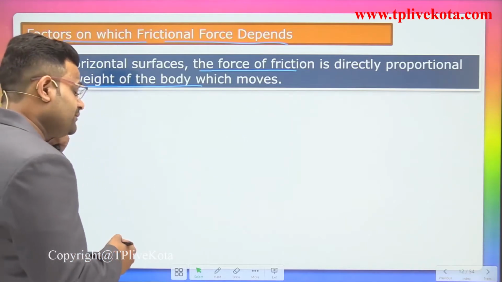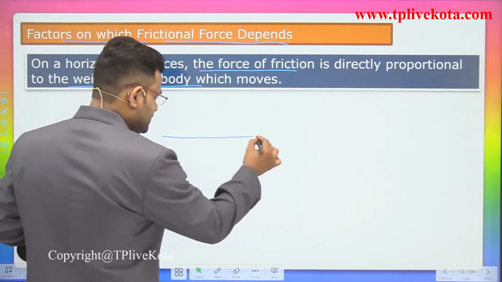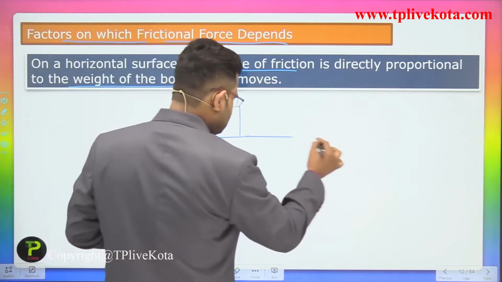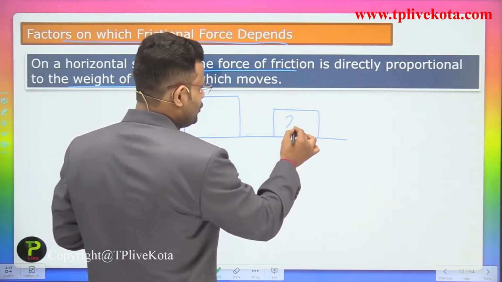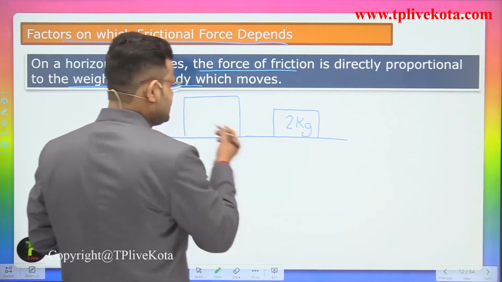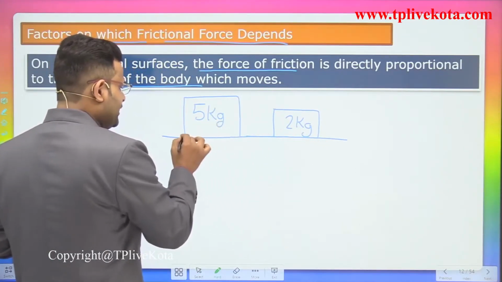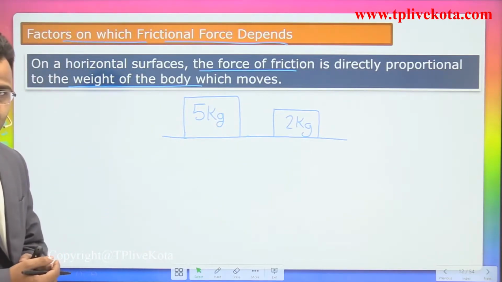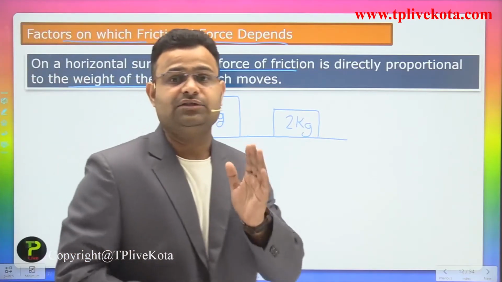Means, guys, for the first point we require a horizontal surface. If we take two bodies on that horizontal surface, the first having a 2 kilogram mass and the second, which is heavier, a 5 kilogram mass, the frictional force depends on the mass of the body.